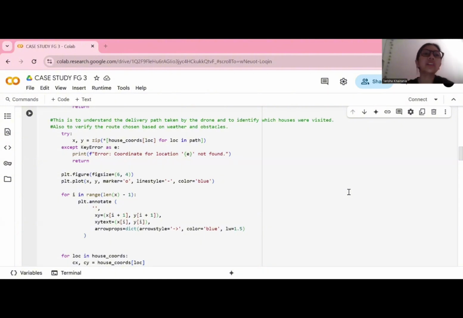Today I'll be explaining case study 6 for the plotting part. How it works is, this is to understand the delivery path taken by the drone and to identify which houses were visited. It's also to verify the route chosen based on weather and obstacles.